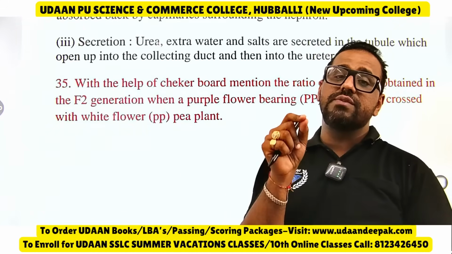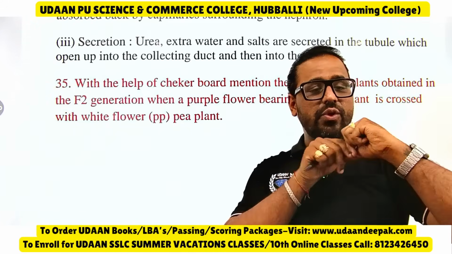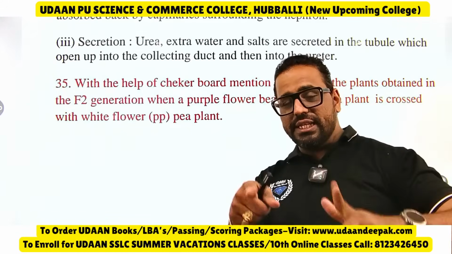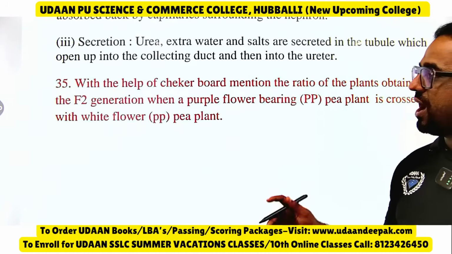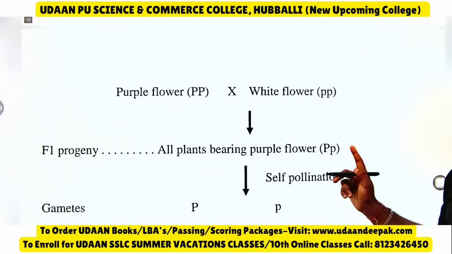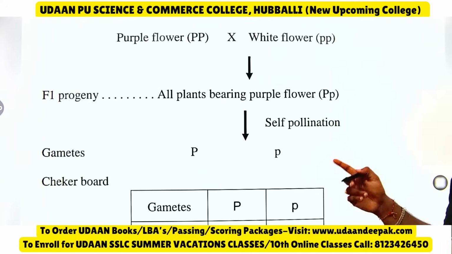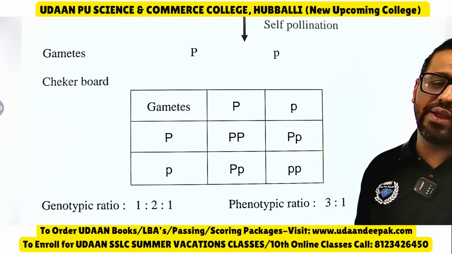Whenever they ask the F2 generation, don't directly jump into the F2 generation. Make sure everyone focuses on the F1 generation also. Sir, a monohybrid cross will come, a fixed monohybrid cross, a direct question for 3 marks. Remember: purple flower with the white flower, all plants bear purple, self pollination, then you should go for the checkerboard F2 generation.